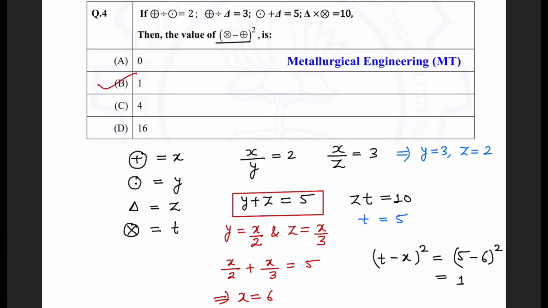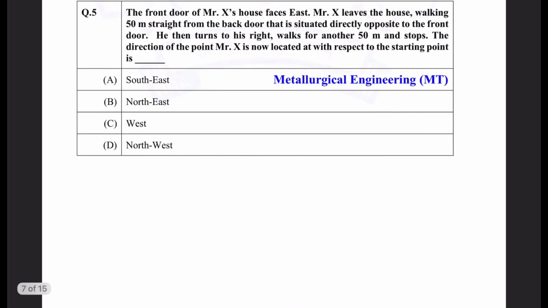B option. So when you have a symbol in any question, convert the symbol into a variable and then you form equations, and you will have enough equations to get these unknown variables, okay? I hope you understood the solution. So let us move to the next part.